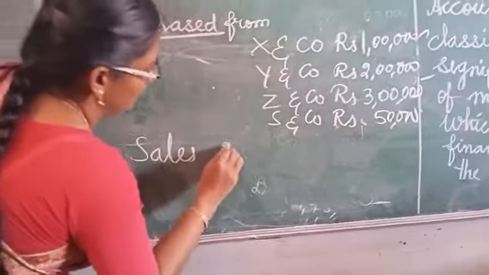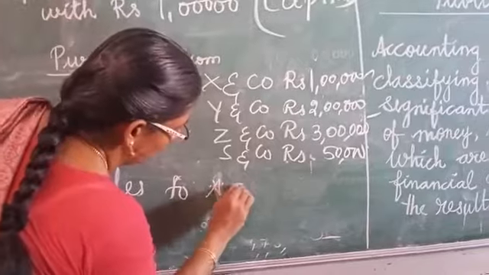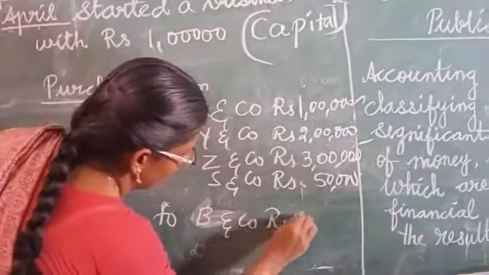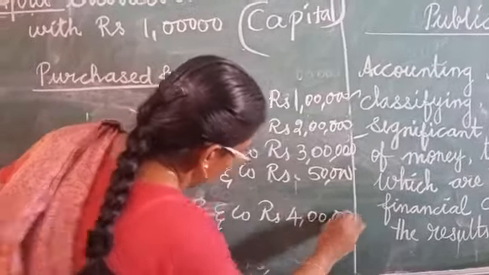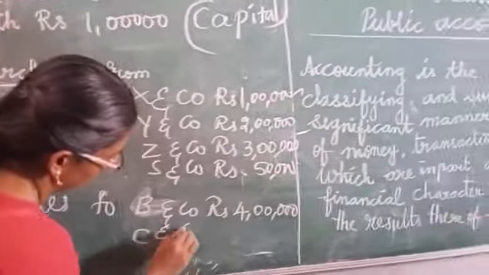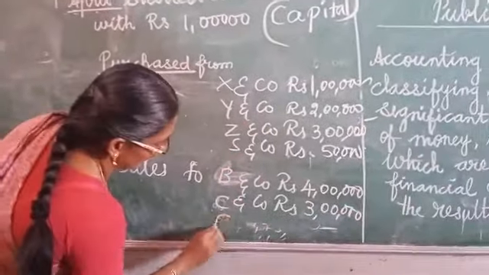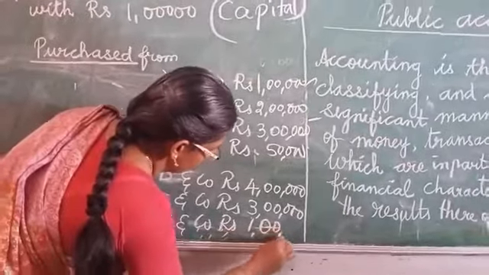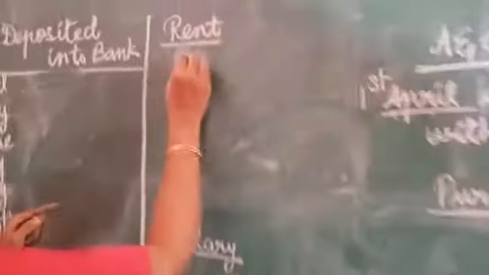So sales to A & Co. Sales to B & Co, rupees 4 lakhs. C & Co, rupees 3 lakhs. Then E & Co, rupees 1 lakh. So these are all the items. What I am doing is recording all the transactions.